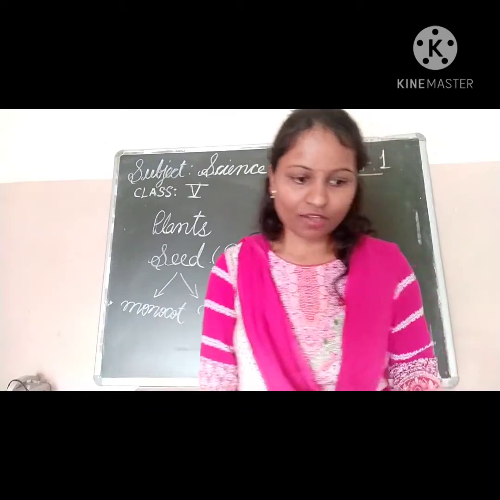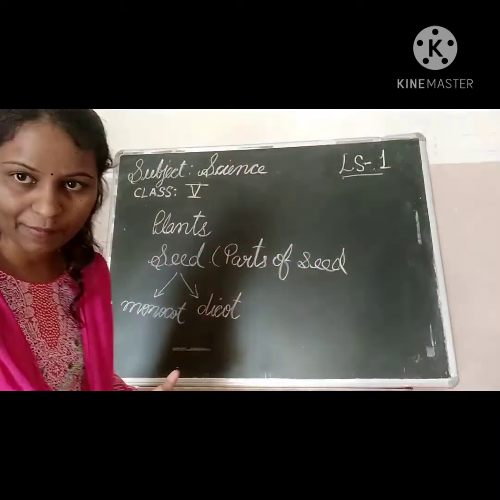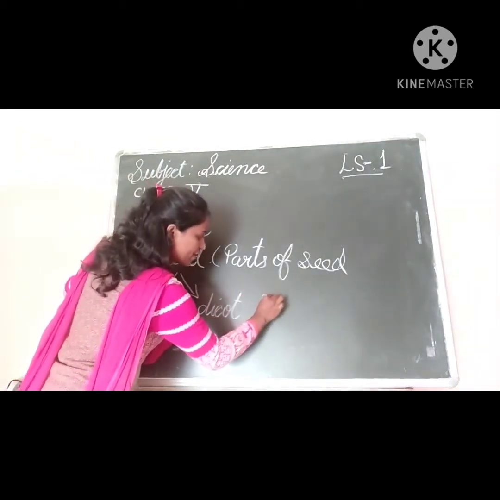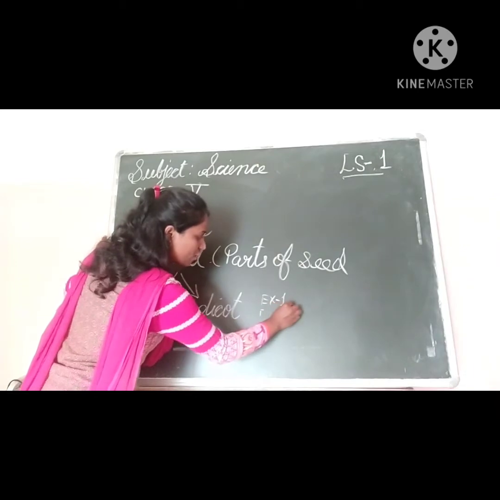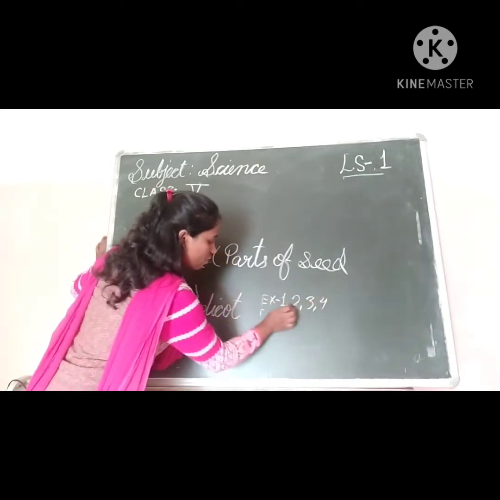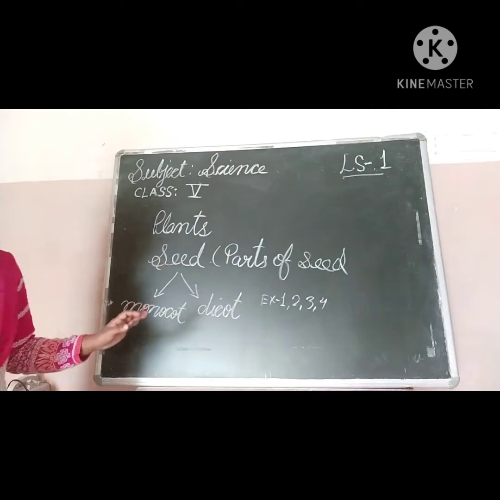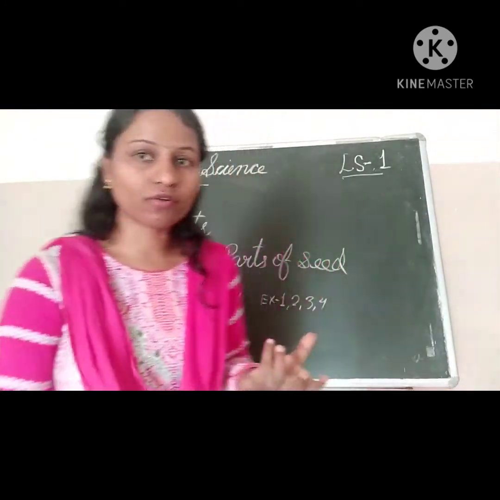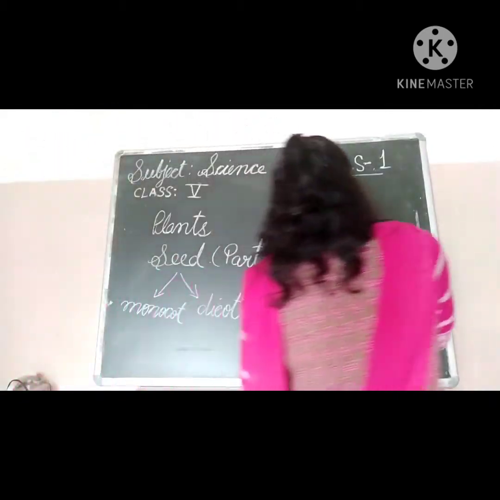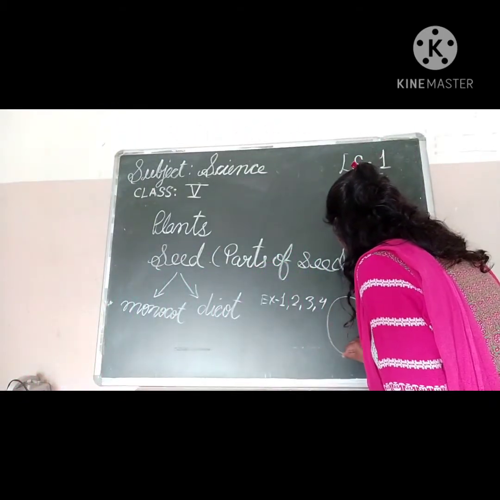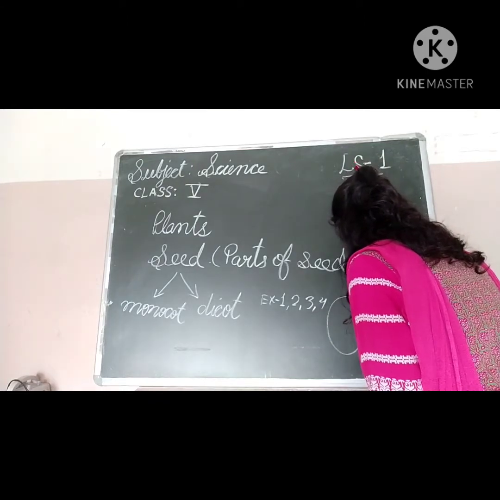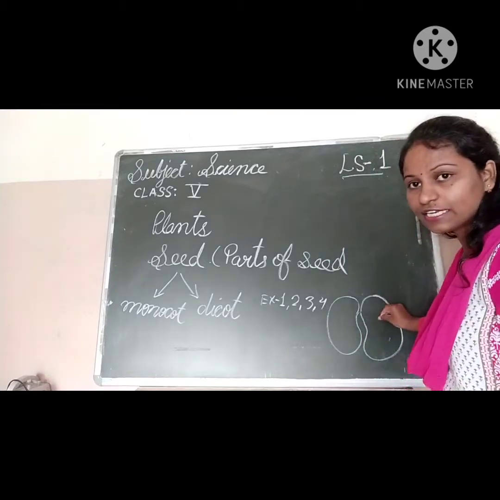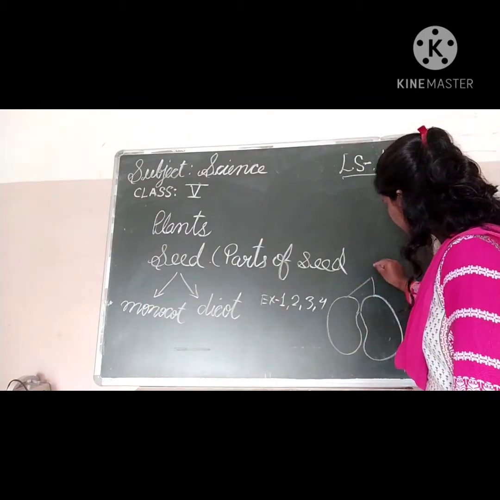Next we have gone through seed germination, and all the experiments: experiment number 1, 2, 3 and 4. In the diagram I have shown you that different cotyledons are present. Here I can show you the diagram. This is the kidney bean. This is called the seed coat, and this is the cotyledons. Okay, children, this is cotyledons.